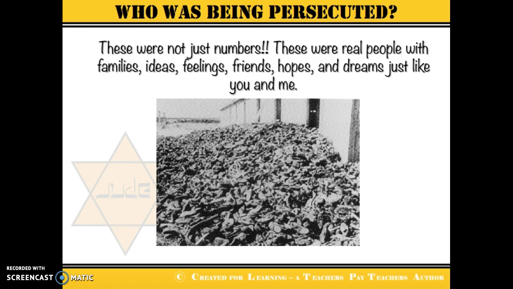So to kind of put it into perspective, this is a picture. It's taken from one of the concentration or death camps, and it is a huge pile of shoes that were taken from camp prisoners. So hopefully that can kind of put this into perspective for you.